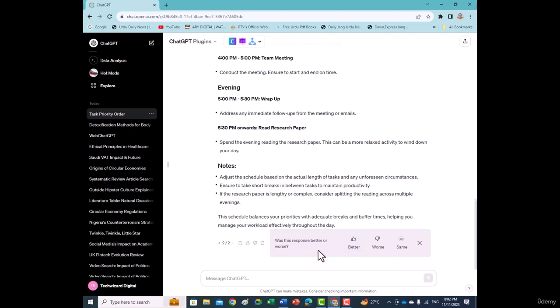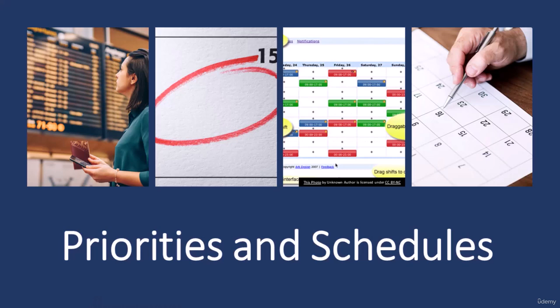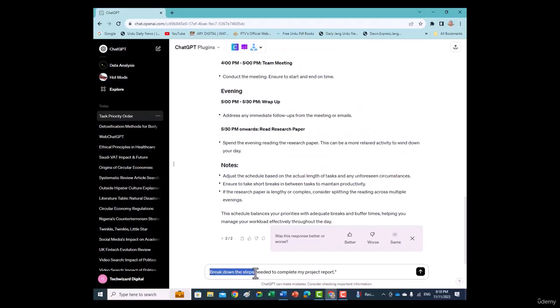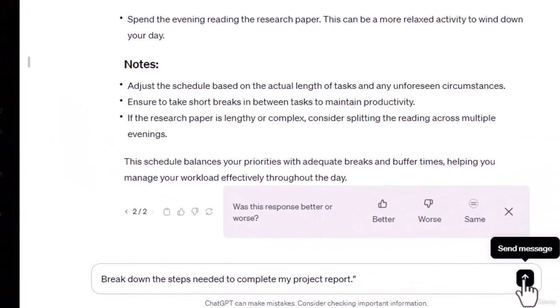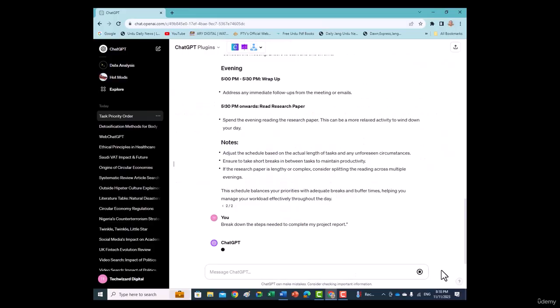Utilizing ChatGPT for prioritization and scheduling. ChatGPT can assist in several ways. Number 1. Task breakdown. Breaking down complex tasks into smaller, manageable parts. In prompt, break down the steps needed to complete my project report.